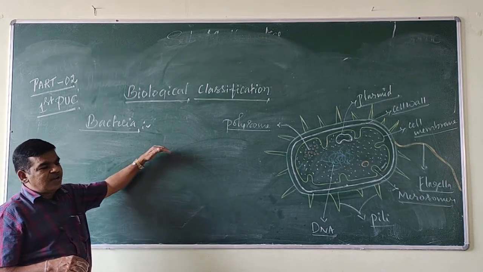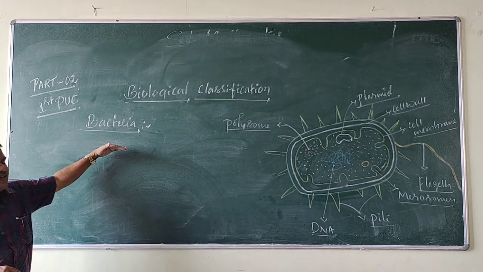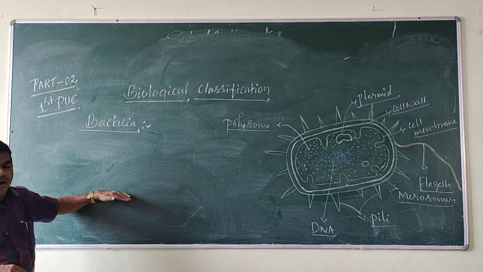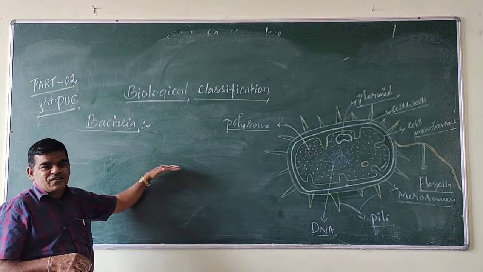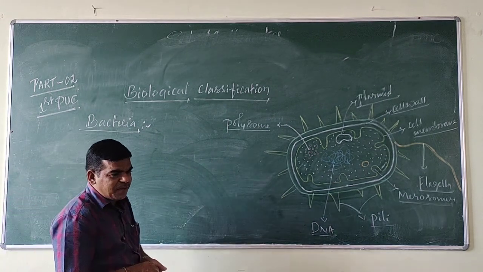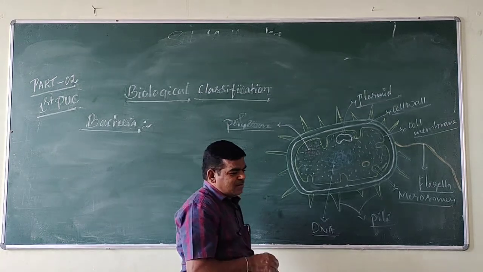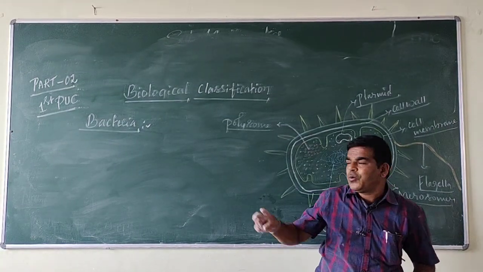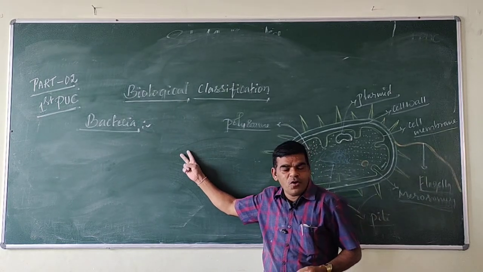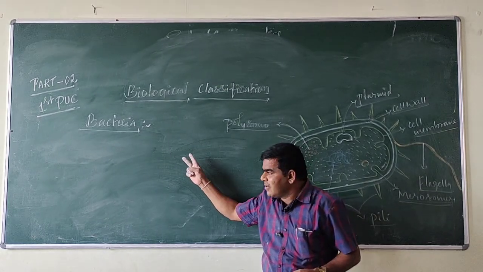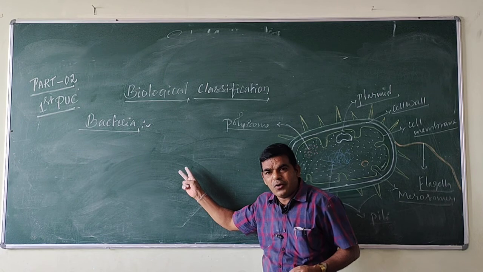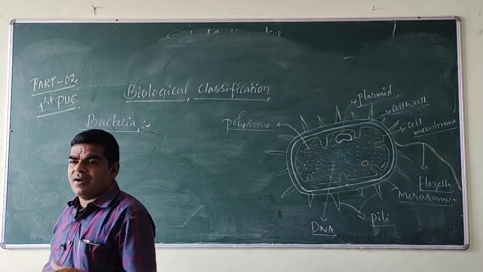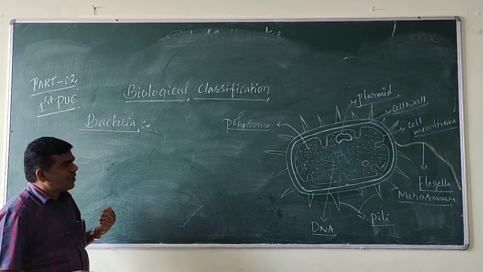Aristotle classified living organisms based on morphological characters. Carolus Linnaeus, the father of taxonomy, classified the entire living world into two kingdoms, kingdom Plantae and kingdom Animalia.